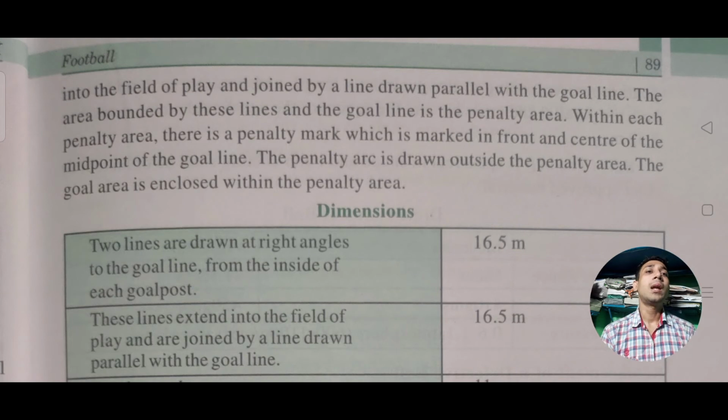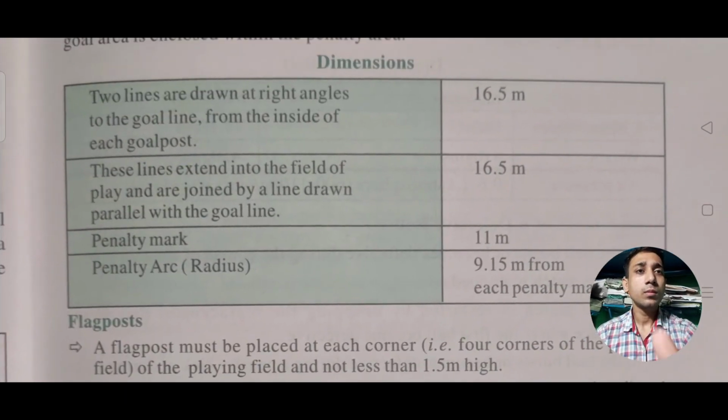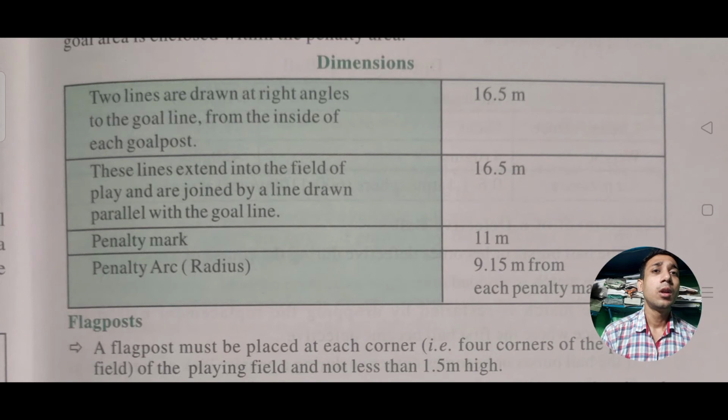The penalty arc is also an arc drawn outside the penalty area. The goal area is enclosed within the penalty area, which I told you a little while ago. Then, what are the dimensions? The two lines drawn at right angles to the goal line from the inside of each goal post should be 16.5 meters, and the lines extended into the field of play and joined by a line drawn parallel with the goal line should also be 16.5 meters.